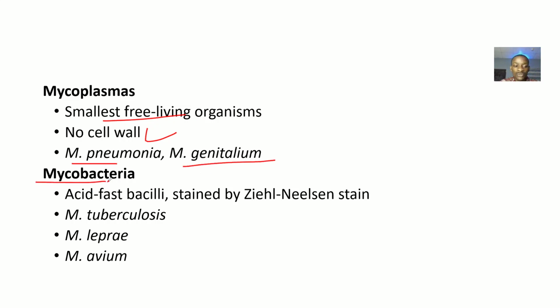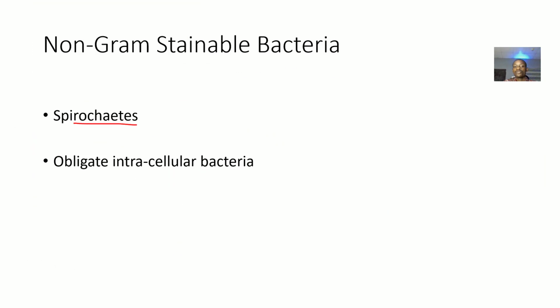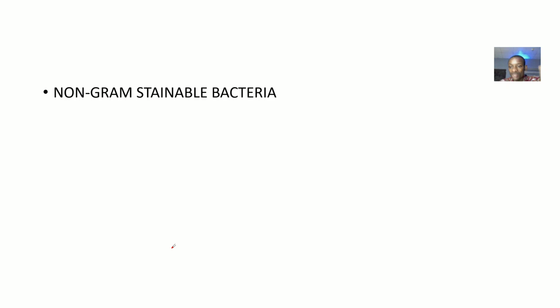The next examples of these non-gram stainable bacteria are the Mycobacteria. These are acid-fast bacilli, and they can be stained by the Ziehl-Neelsen stain. Examples include Mycobacterium tuberculosis, Mycobacterium leprae, and Mycobacterium avium. So that's it, just for you to know that non-gram stainable bacteria exist, from the definition to the examples.